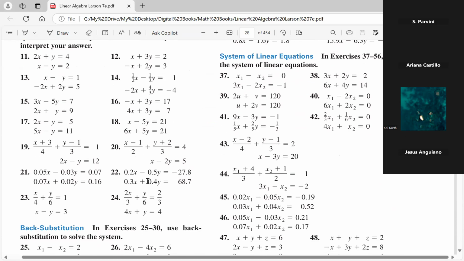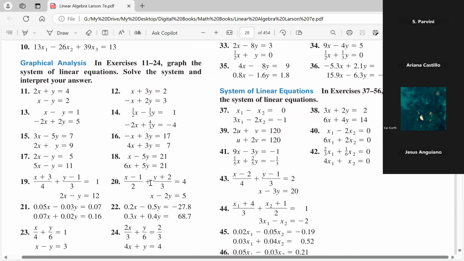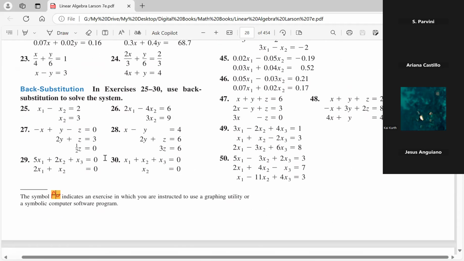So having said that, let's take a look at exercise number 30, for instance, right down here. I believe you're doing something like number 29. So in exercise number 30 here, back substitution. The question reads, in these exercises, use back substitution to solve the system. So I'm going to switch now to, let me write it on my paper first before I point away from the screen into my OKIO cam.